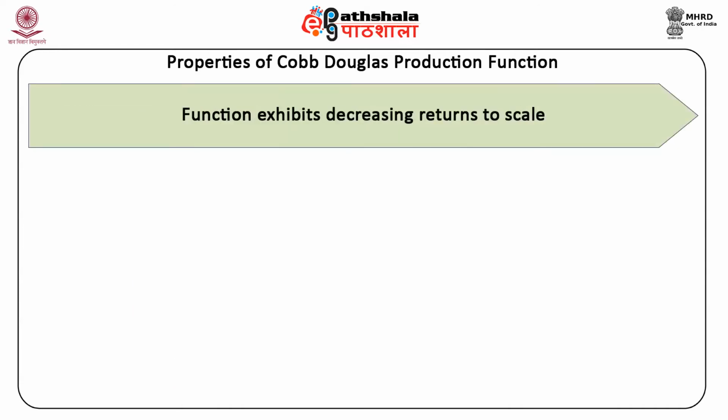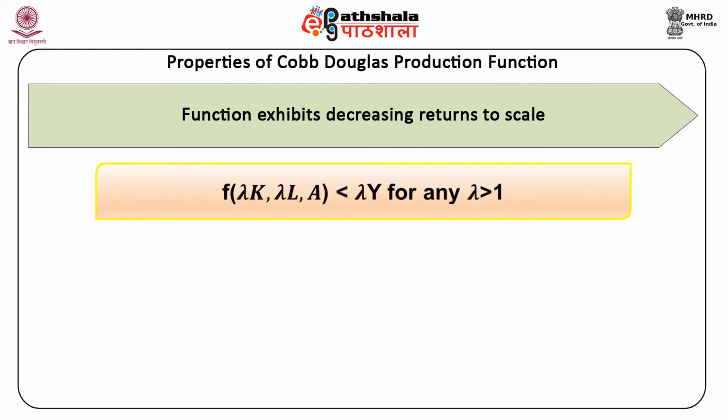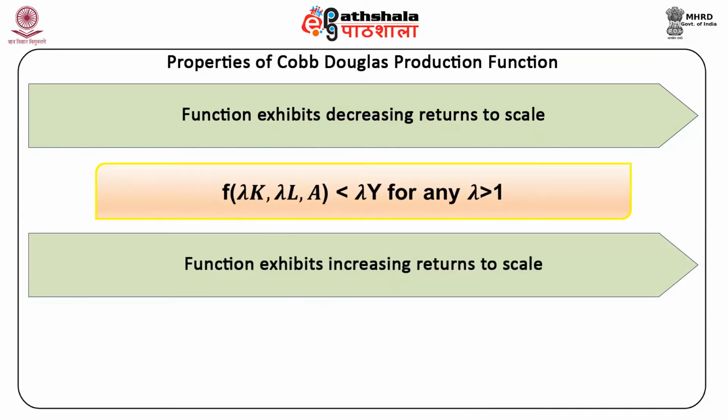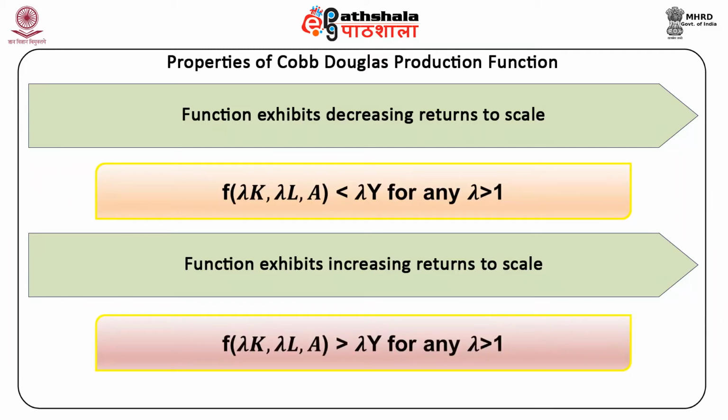If the function exhibits decreasing returns to scale, then F of lambda K, lambda L, and A is less than lambda Y for any lambda greater than 1. If the function exhibits increasing returns to scale, then F of lambda K, lambda L, and A is greater than lambda Y for any lambda greater than 1.